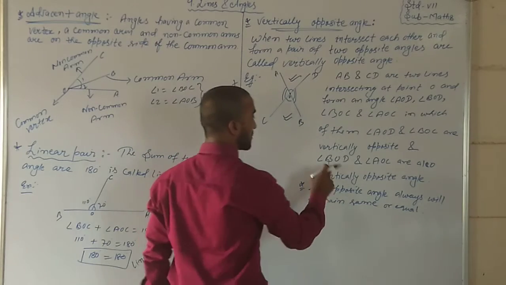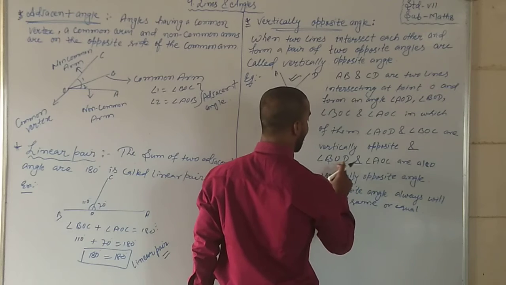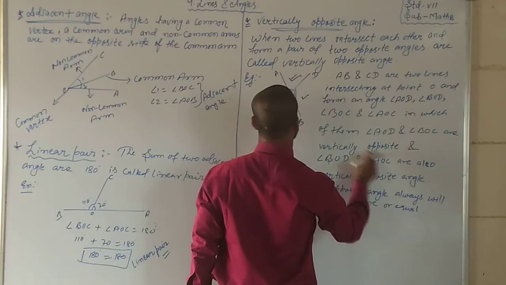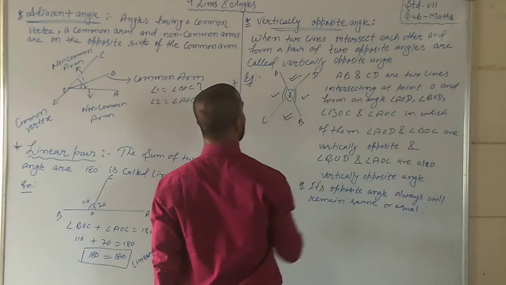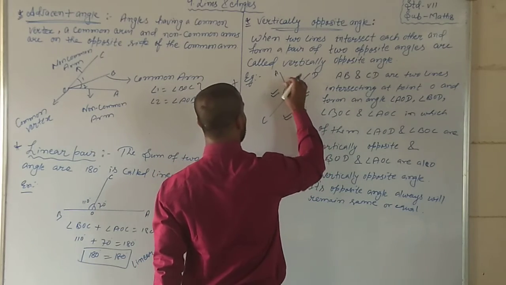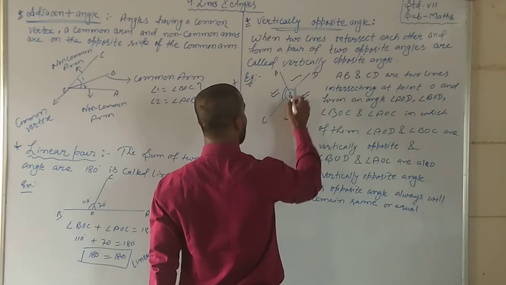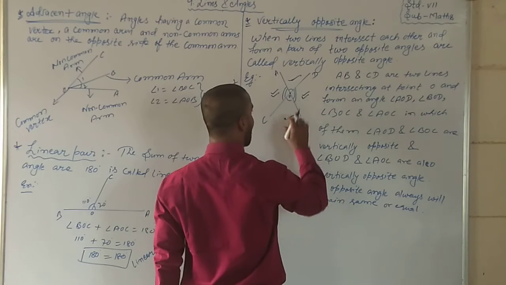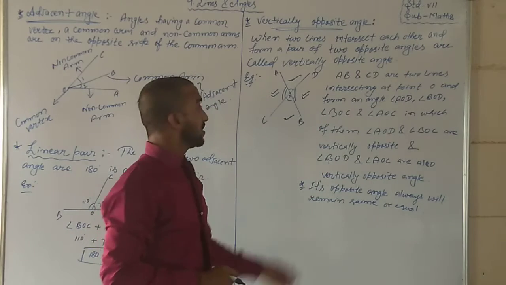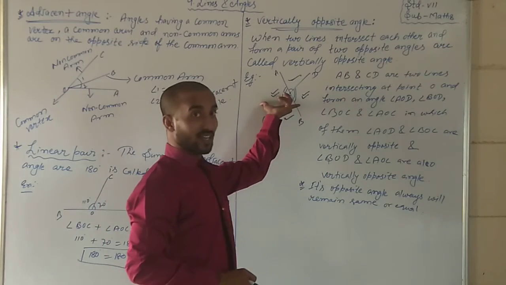Next, vertically opposite angles BOD and AOC. Okay, students? So we can say that this angle and this angle are equal, or this angle and this angle are equal. Okay, both are vertically opposite angles.